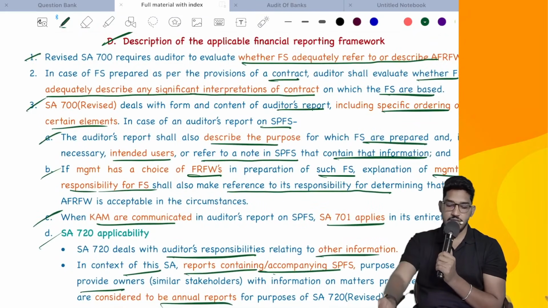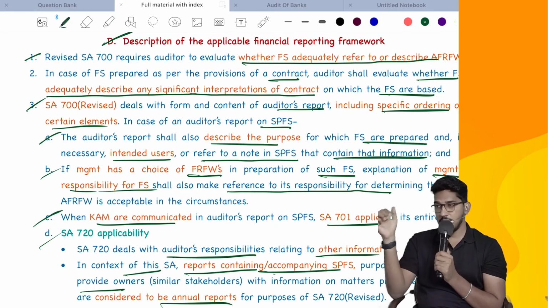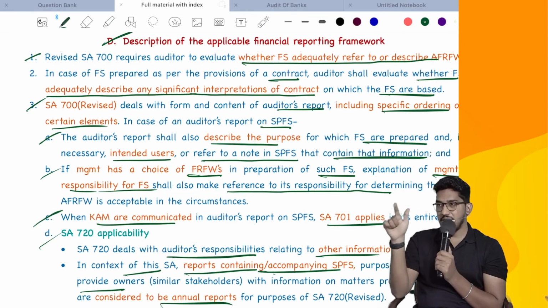So if I have to give you a summary of what they have told here: first, management should disclose in the financial statements what their applicable financial reporting framework is. Also management should disclose significant interpretations from the contract. When you are preparing the audit report, you follow the requirements of SA700. Then the auditor's report shall describe that this is not a general purpose framework, this is a special purpose framework, who the intended user is, and also give a reference to the note.